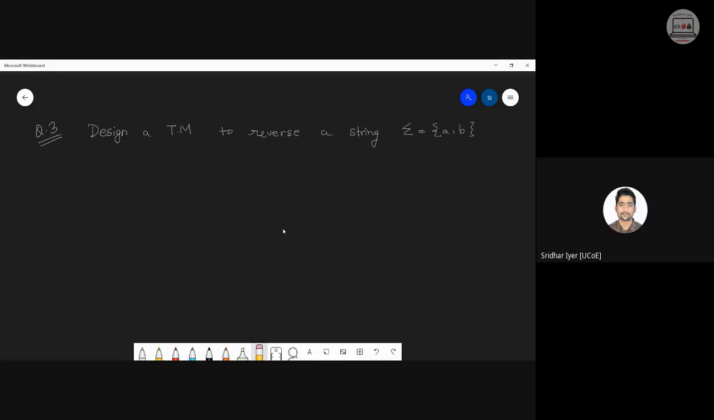Design a Turing machine to reverse a string. How to reverse a string? Same thing. Read the characters, go till the end, and whatever character you have read, उसको वहां पे पेस्ट करते रहो. कैसे करोगे? देखो. I'm just giving you a hint. You just follow it, change it accordingly, and design your logic. Whenever we were copying a string,